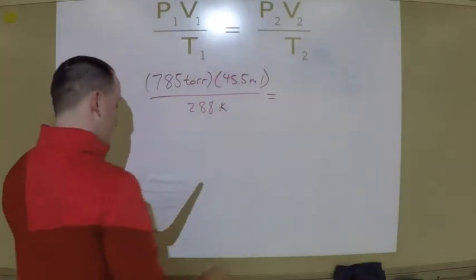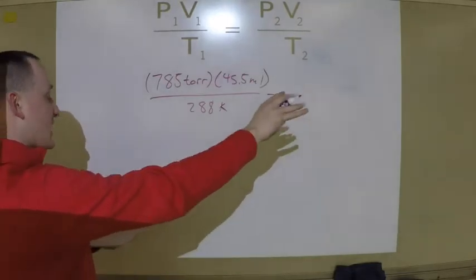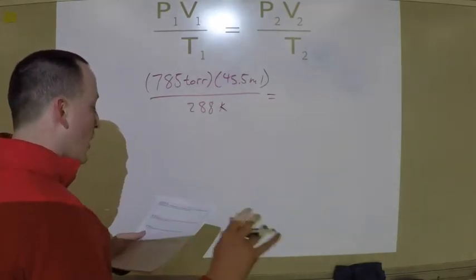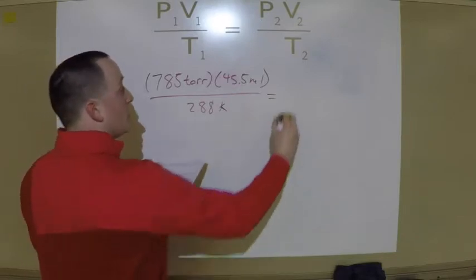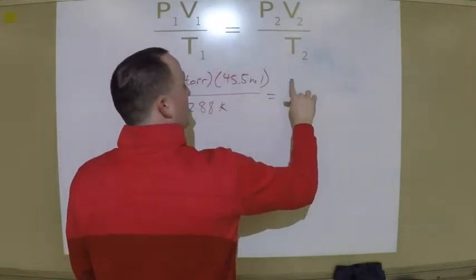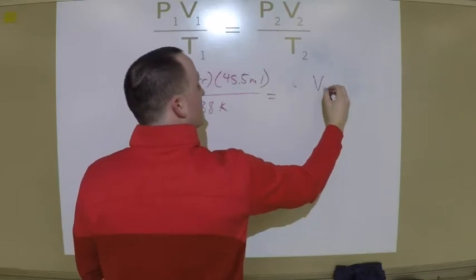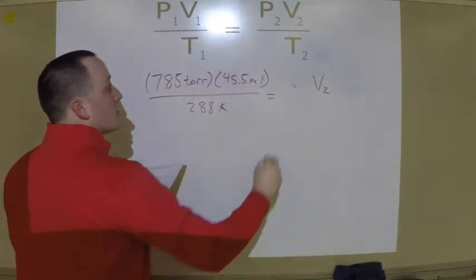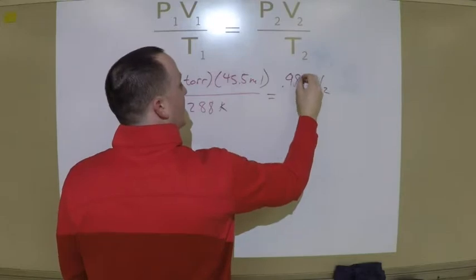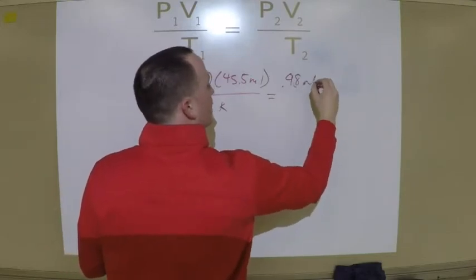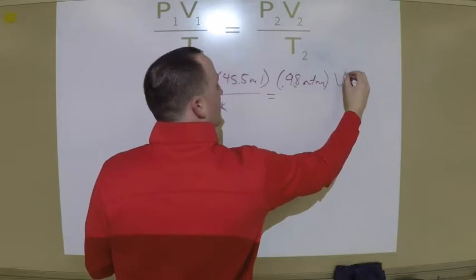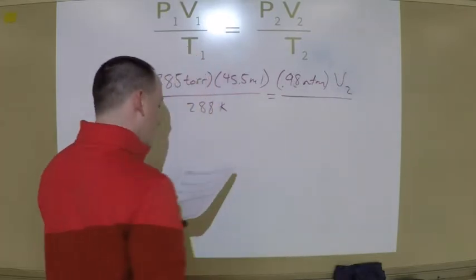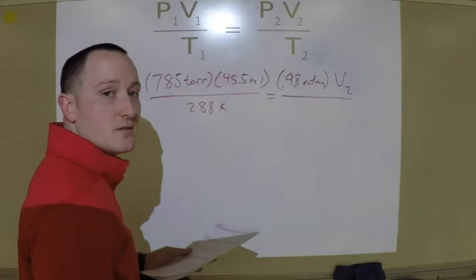I'm going to set that equal to my secondary conditions. It says, what will be the volume in milliliters? Well, that means I'm not going to put in my V2. It says my pressure is 0.98 atmospheres times V2, all divided by my temperature in Kelvin.